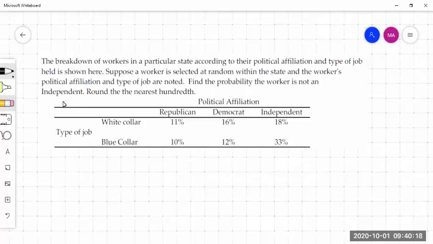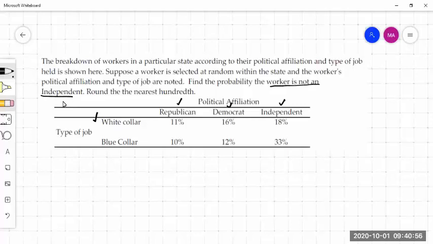We divided political affiliation into Republican, Democrat, and Independent. For white collar jobs, 11% are Republicans, 16% Democrats, and 18% Independent. For blue collar jobs, 10% Republican, 12% Democrats, 33% Independent.